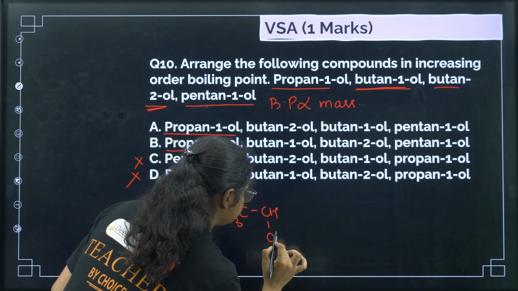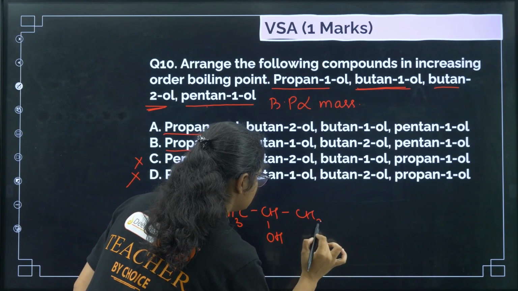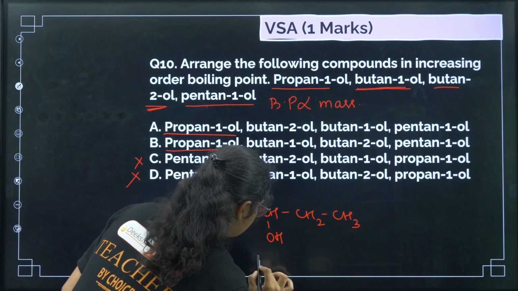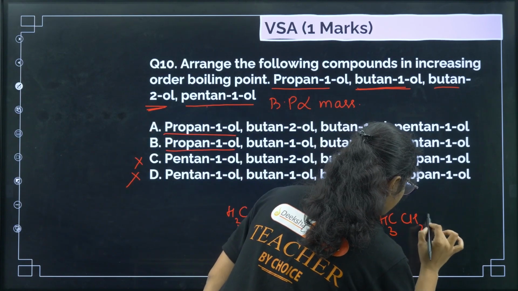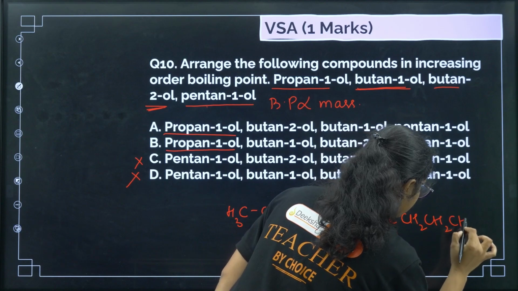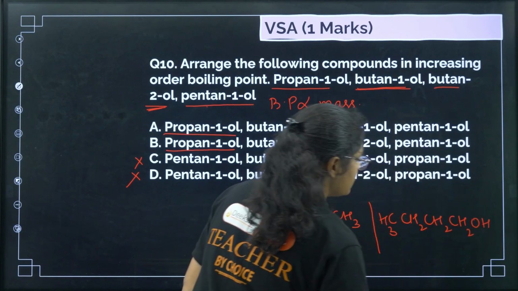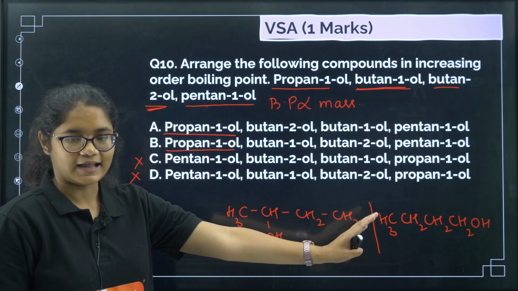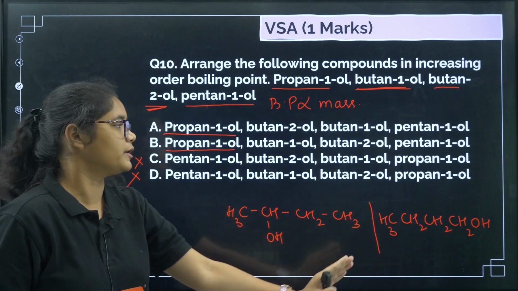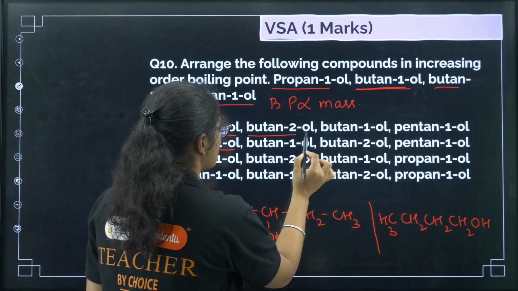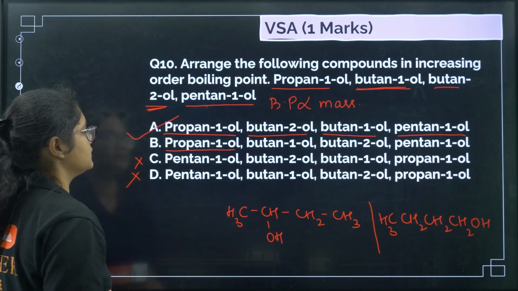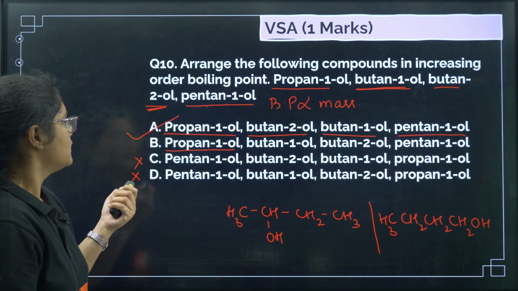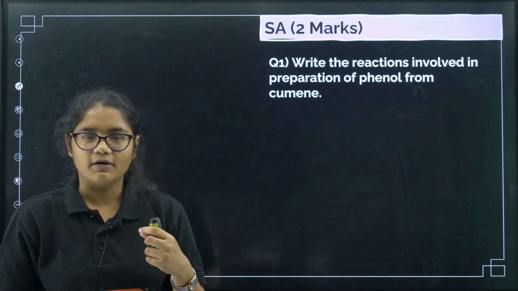This is butan-2-ol and butan-1-ol is like this. Let me draw. Butan-1-ol has no branching, so it will have a higher boiling point than butan-2-ol. So after propan-1-ol comes butan-2-ol, then butan-1-ol, then pentan-1-ol. That is option A here. Okay, so we are done with the 1 marker questions.